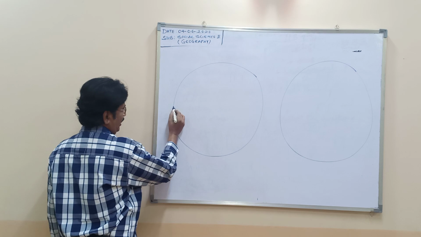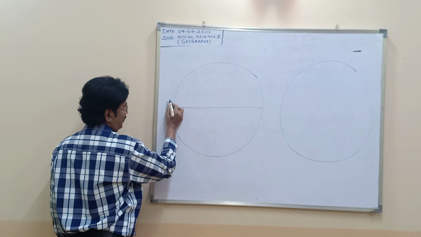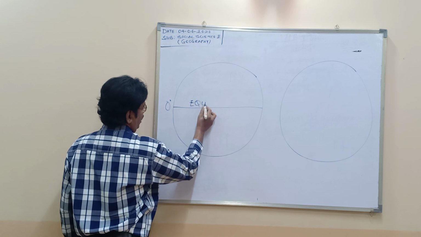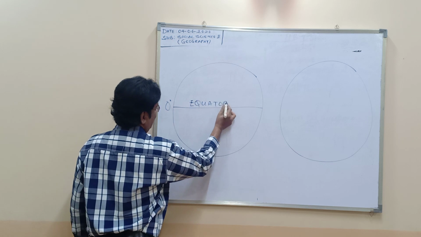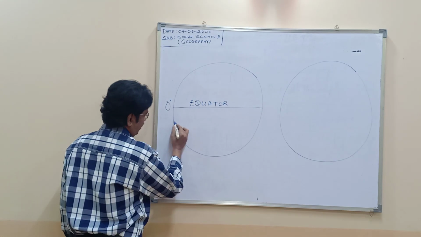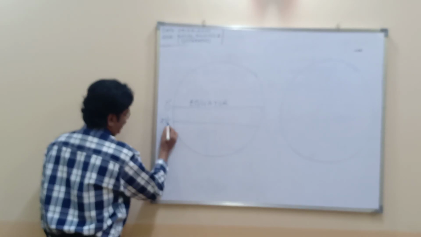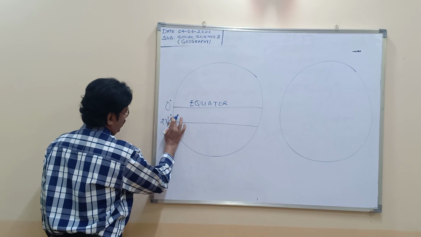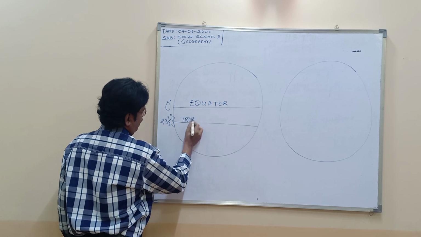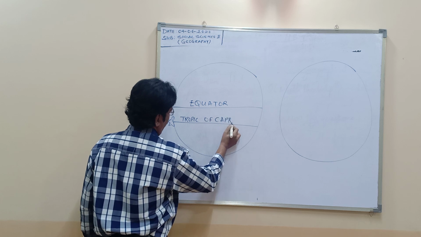Now, the most important line is your 0-degree line, which is known as your equator. Then another line, 23.5 degrees south, which is known as the Tropic of Capricorn.